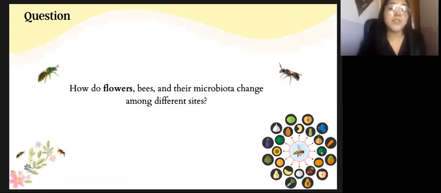Given that bees are extremely important for the pollination of our natural flower communities, and so they are for agricultural purposes, we're interested in understanding how flowers, bees, and their symbiotic microbes change among different sites.